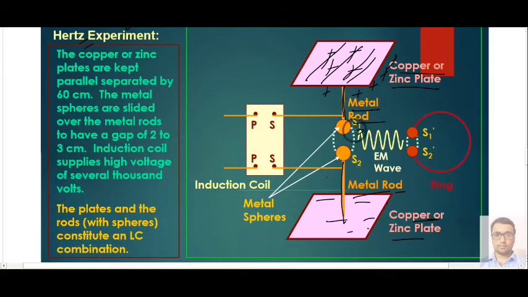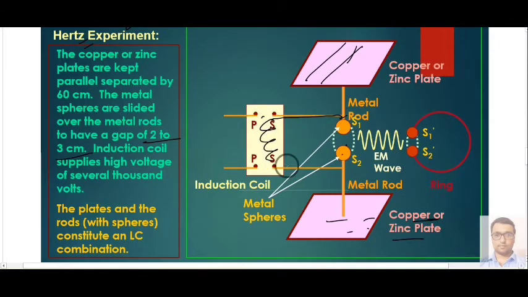Then he took some spheres. Here you can see that sphere S1 and sphere S2 are connected, and we provide some air gap, basically 2 to 3 centimeters. And we connect a very high voltage source. Basically, here we have a coil, called an induction coil, which provides a very high voltage to these spheres.